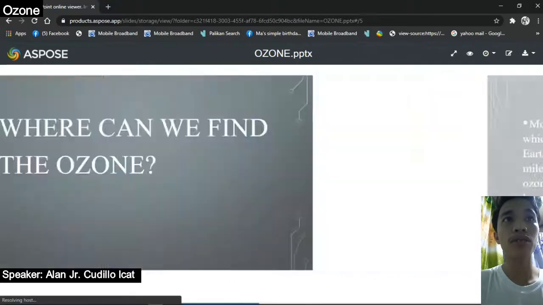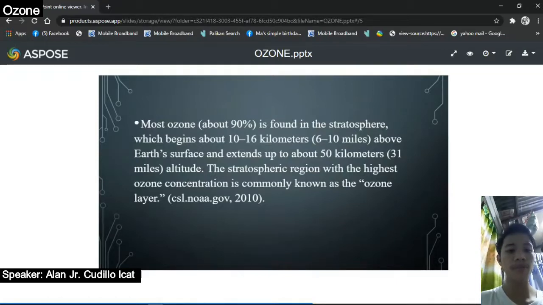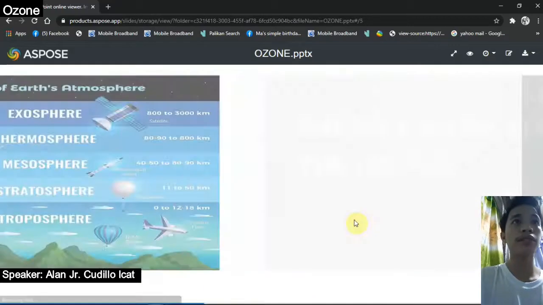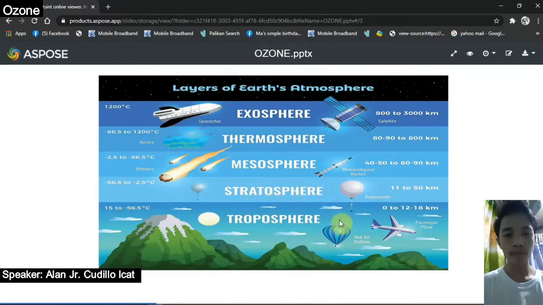Where can we find the ozone? We can usually find the ozone in the middle of the stratosphere and troposphere. But most of the ozone is usually found in the stratosphere. Here, we can find ozone in the middle of these two, and we can find most of the ozone here in the stratosphere. Then we are living here in the troposphere.